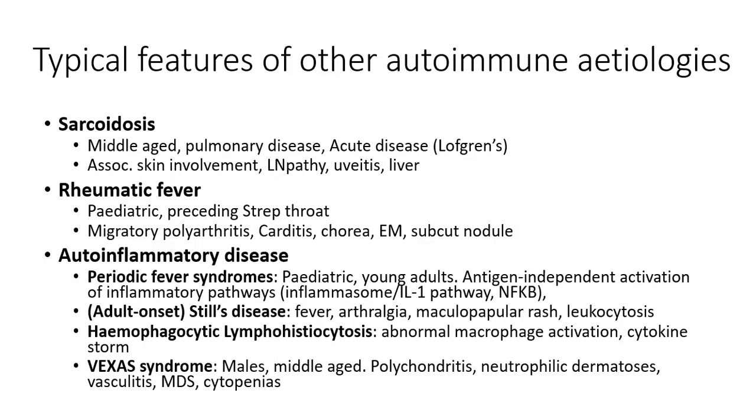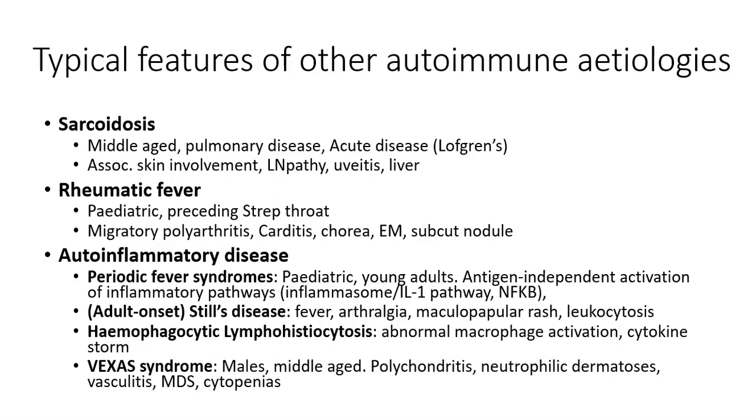There can be markedly elevated inflammatory markers and leukocytosis as a result of the systemic inflammation. Autoimmune serology, including rheumatoid factor and ACPA, are typically negative in Still's disease. A similar autoinflammatory disease is that of hemophagocytic lymphohistiocytosis, or HLH, which can either be primary, having a genetic cause for autoinflammation, in which case disease onset occurs early in life, or HLH may be secondary to underlying autoimmune and hematological diseases, and hence present later in life.